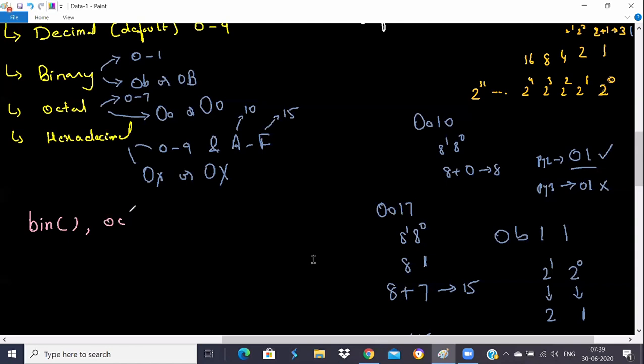Okay, we have the OCT function, which converts into octal, and we have the HEX function, which converts into hexadecimal.